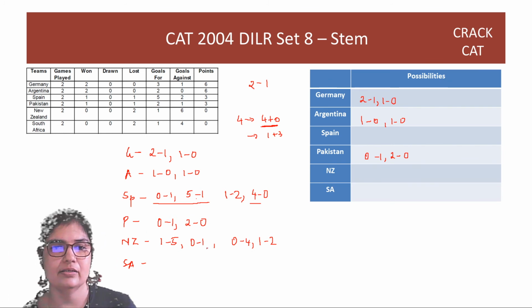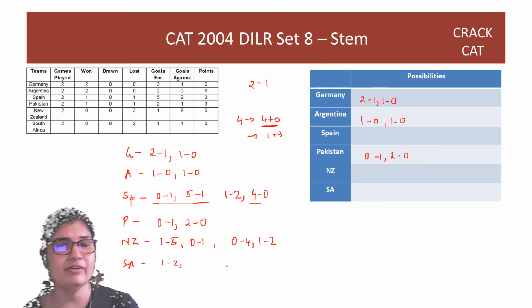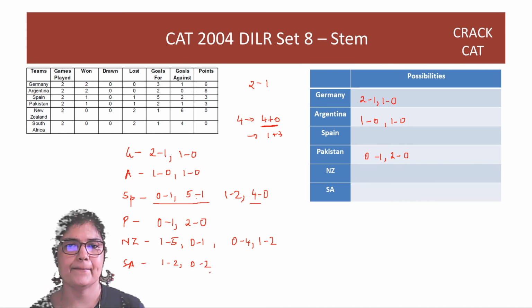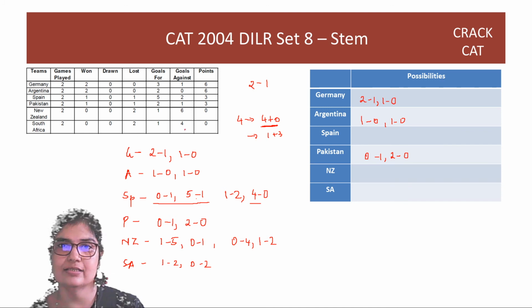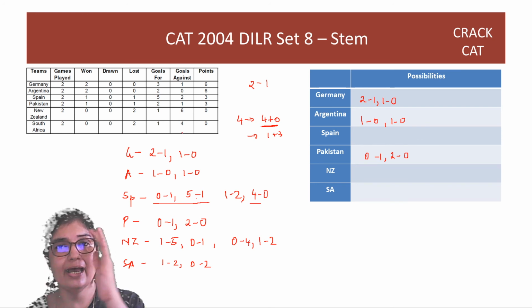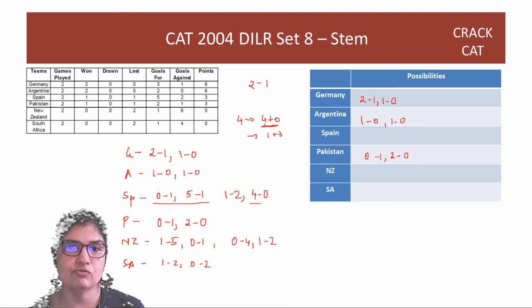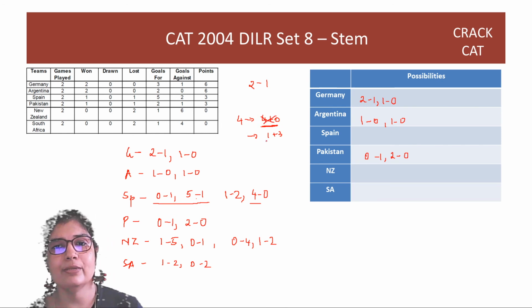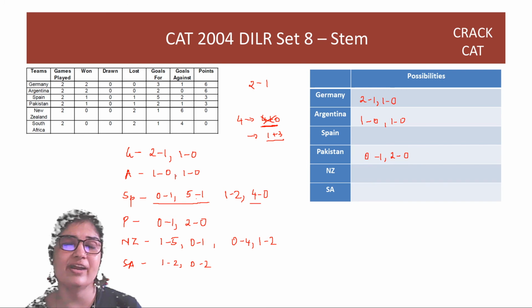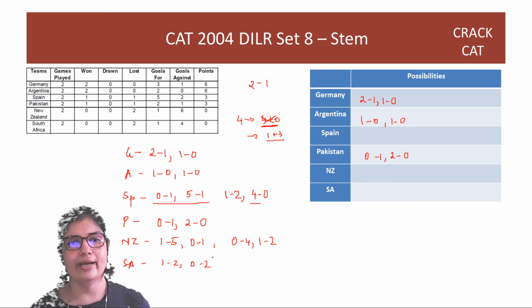I hope this is clear. See, this is a very, very confusing set, so that's why I'm writing down everything neatly, all possible options, right? South Africa has only one option. This is the option. Because we cannot break up South Africa as 4-0, South Africa has lost both the matches. To lose, somebody has to score a goal against you. So 4-0, not possible. 1 plus 3, not possible because no team before has a 3. So the only possibility is 1-2 and 0-2.